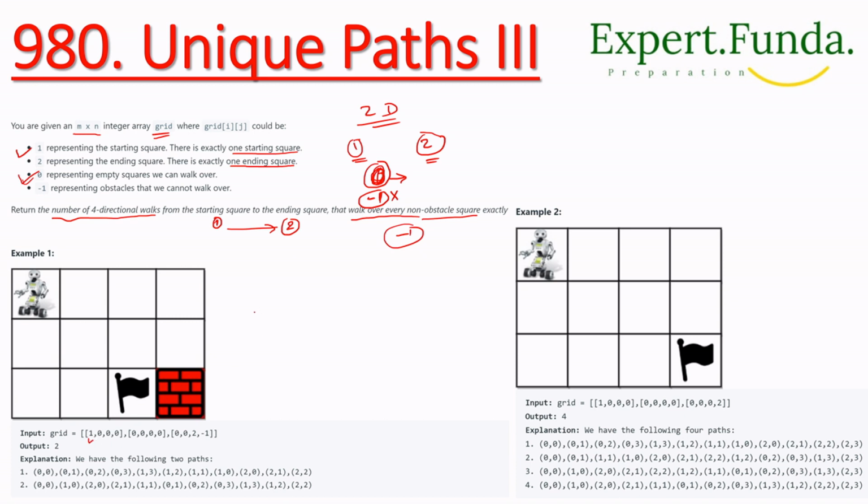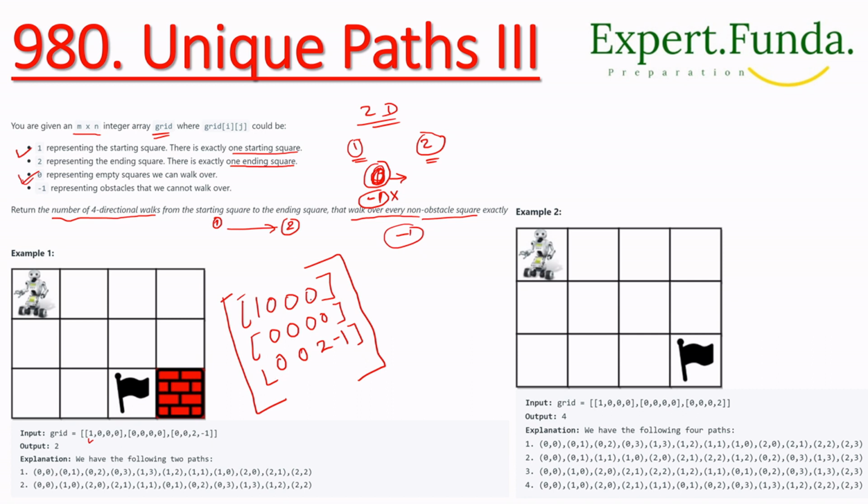First it is given 1 0 0 0. The next row he has given 0 0 0 0. Another row is given, and the last row he has given 0 0 2 -1. Three rows he has given like this. So this is our 2D array. Got it?